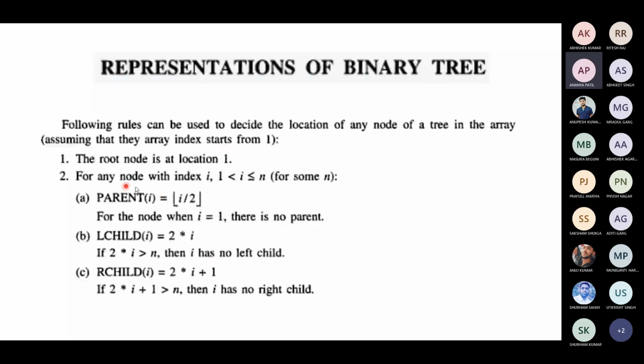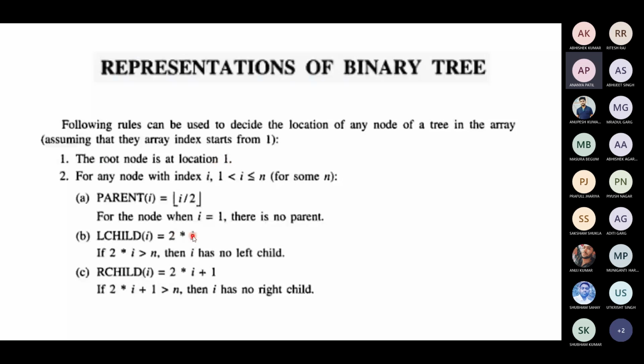For any node with an index I, where 1 less than or equal to I less than or equal to n, the parent of I will be at I by 2 when I is not equal to 1. The left child will be stored at 2 into I. The right child will be stored at 2 into I plus 1. So if the root node is at location 1, then the left child of the root node will be stored at 2 into I.